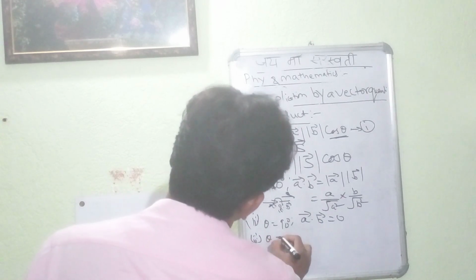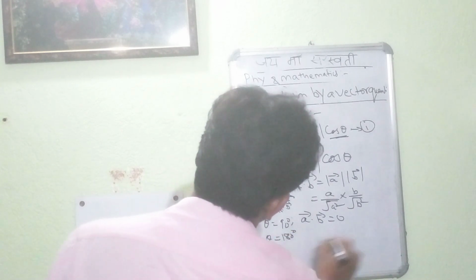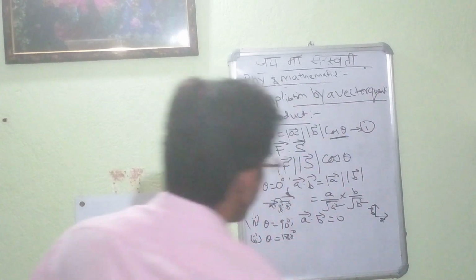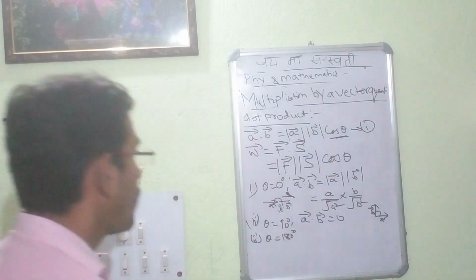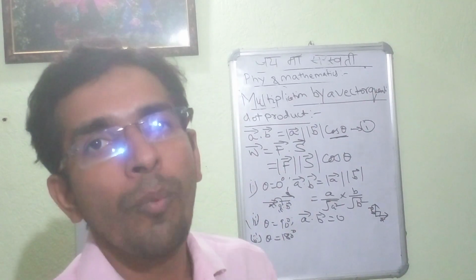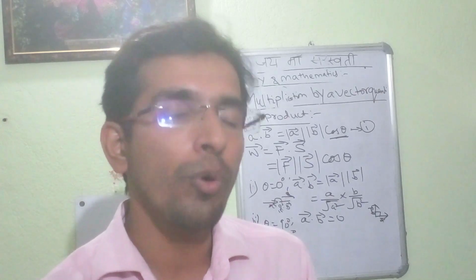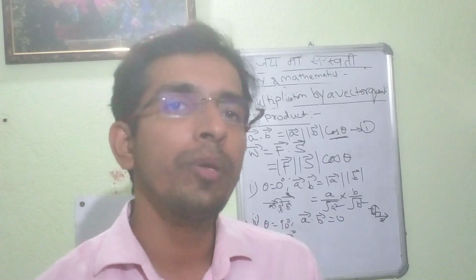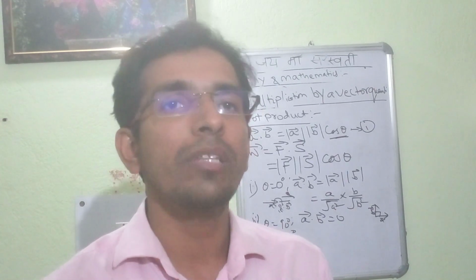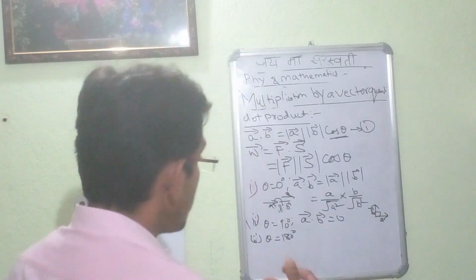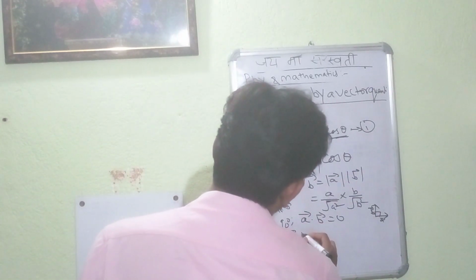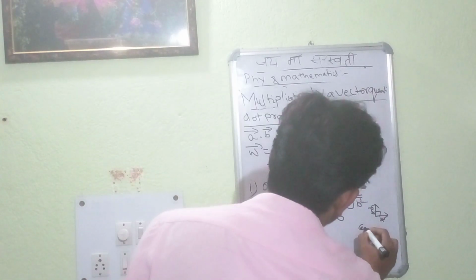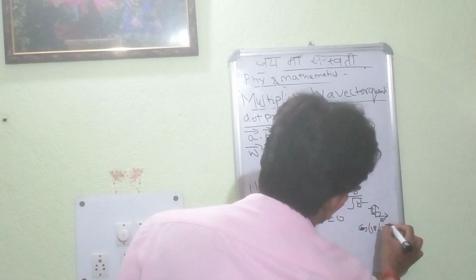Thirdly, when theta is equal to 180 degree, whenever both the vectors are placed in such a way that the angle between those two vectors is 180 degree, or the angle in a straight line, we substitute cos 180 degree, which we write as cos of 180 degree minus 0 degree.